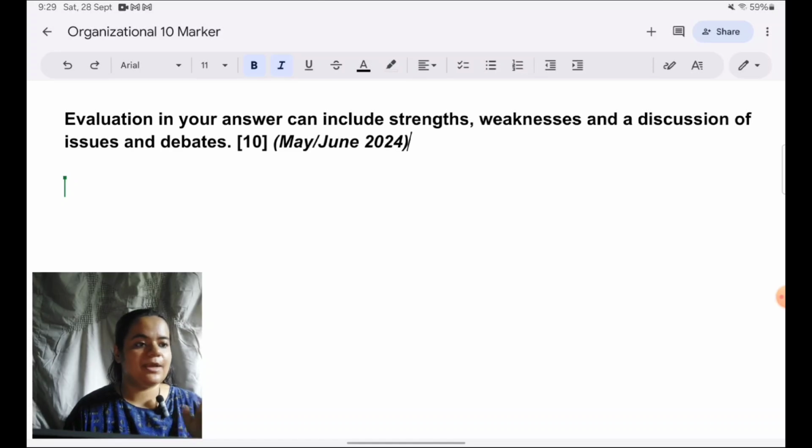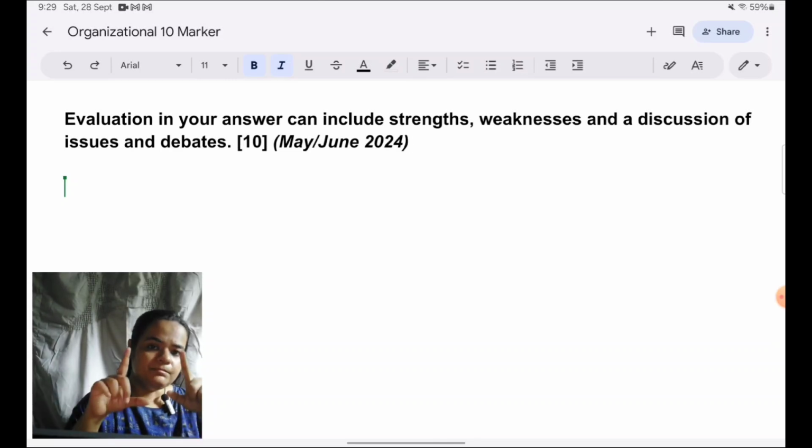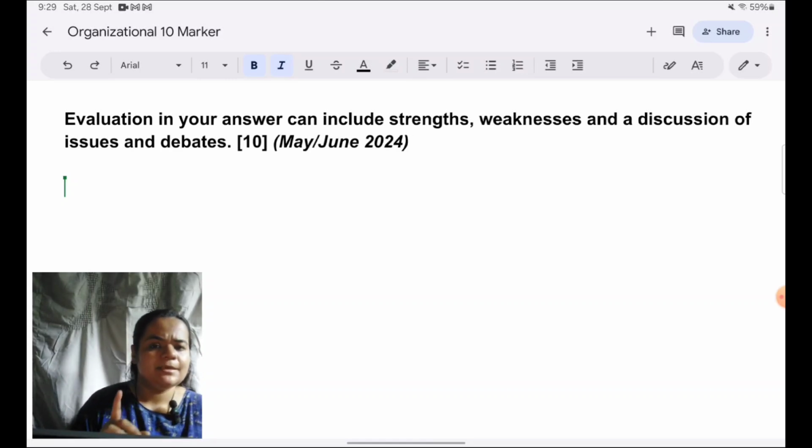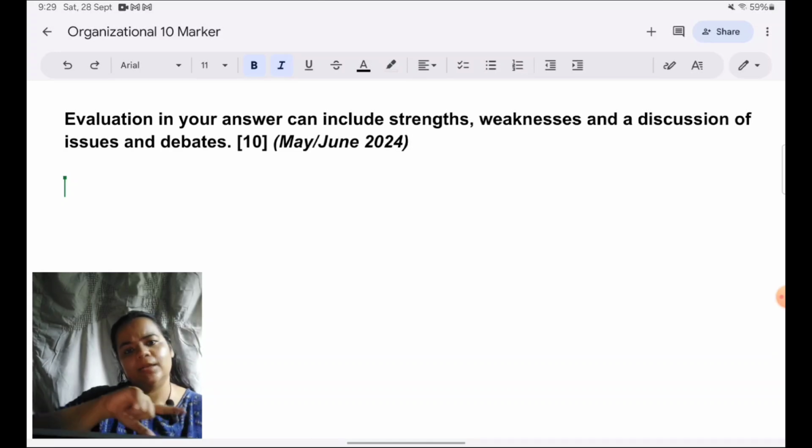Many students will ask, do I have to give strengths and weaknesses for every issue? No, you do not have to. Don't put any compulsion on yourself that for every issue I must give strength also and weakness also. But when you read your final answer, when you have gone through all the 3 issues and debates, just check, is your answer leaning on one side?